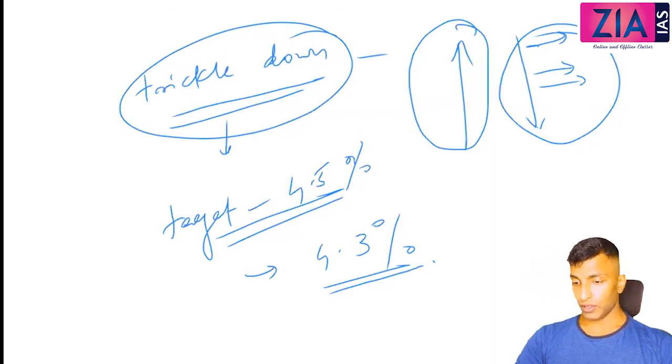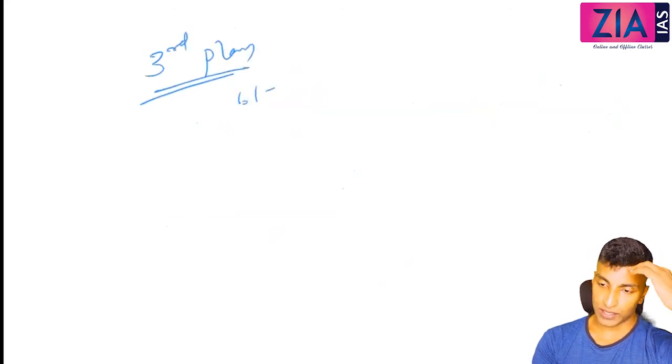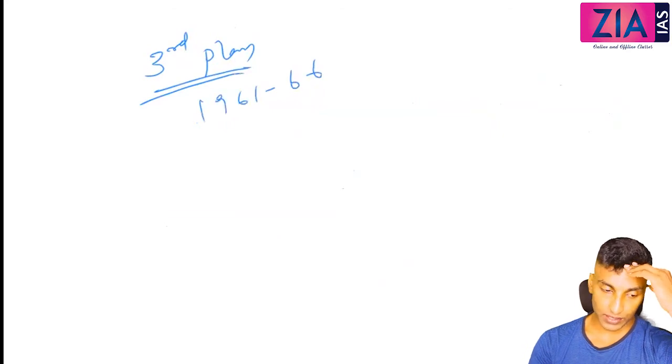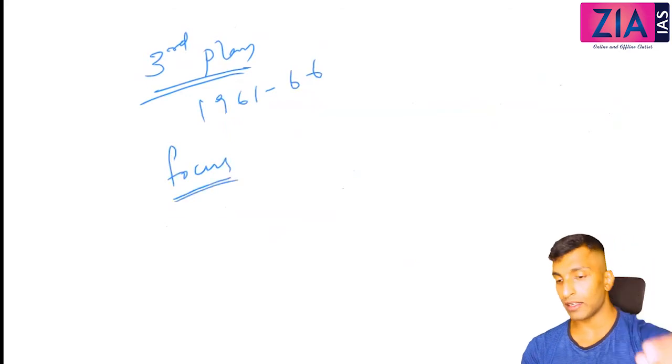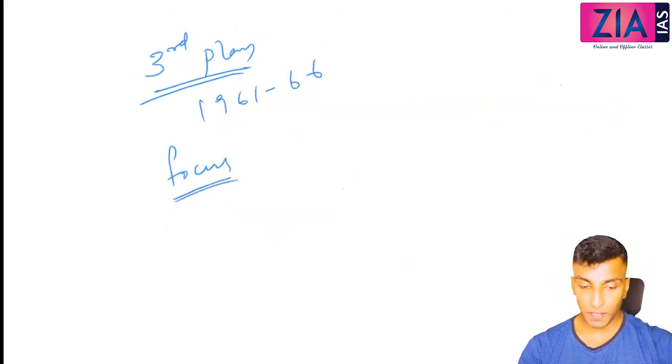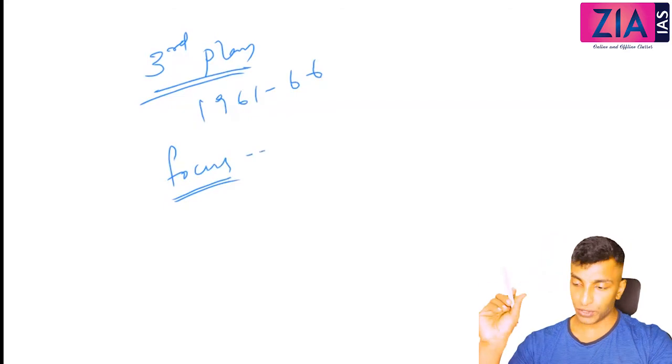Okay, so for the third plan, you just need to know what the achievement is. First plan, it is 3.6, then it increased. Now the third plan, 1961 to 66. So here, what was the focus? The first one, agriculture. Second, industry. Third one, self-reliance on food grains. Right, focus, self-reliance on food grains.